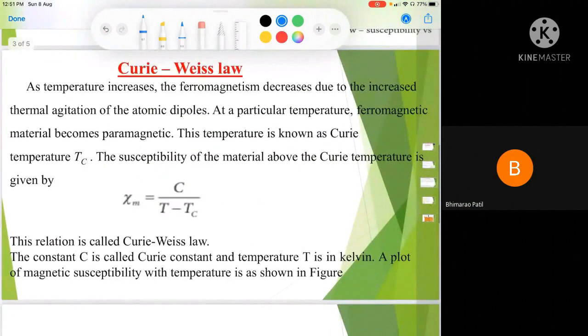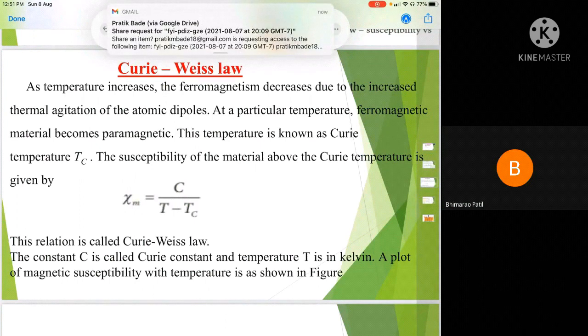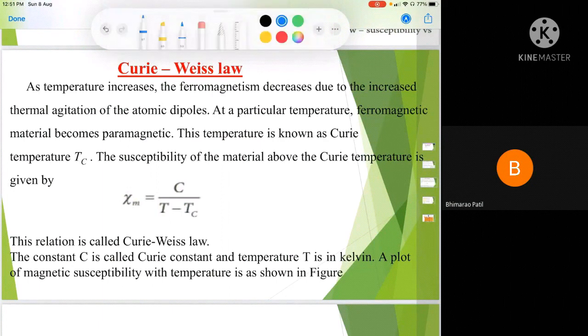Then the second law is the Curie-Weiss law. Particularly, Curie-Weiss law is applicable for ferromagnetic substances. What are the limitations of the Curie law? The Curie law only considers that molar susceptibility is inversely proportional to the temperature, but some substances behave like paramagnetic substances above a particular temperature, while below that temperature they show a higher magnetism.